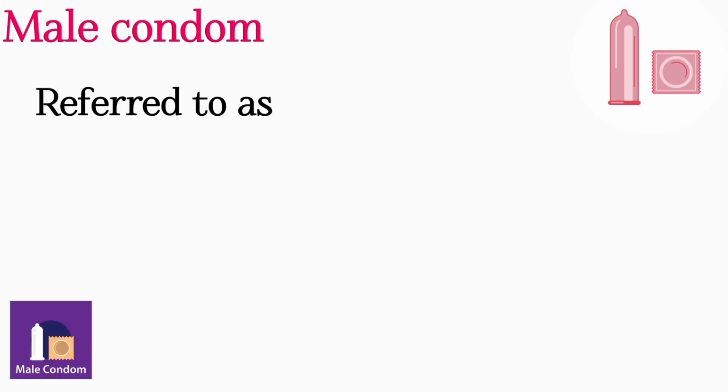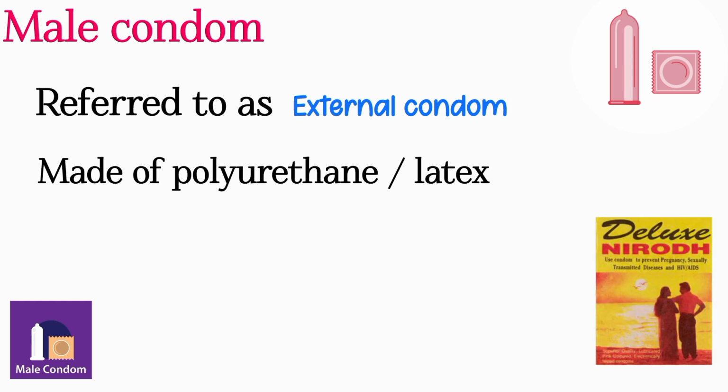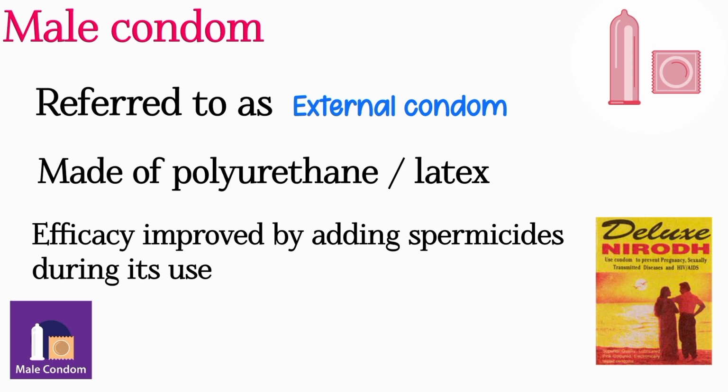It is referred to as the external condom. It is made up of polyurethane or latex. The polyurethane one is thinner and suitable for those who are sensitive to latex or rubber. In India, one particular brand is widely marketed as Nirodh. The efficacy of this condom can be improved by adding spermicidal agents during its use.